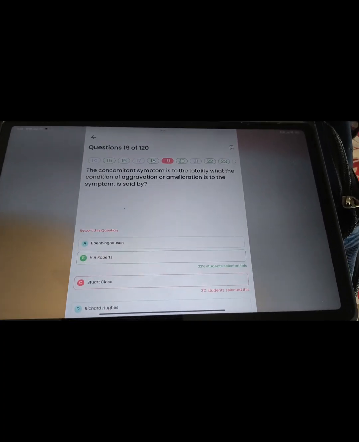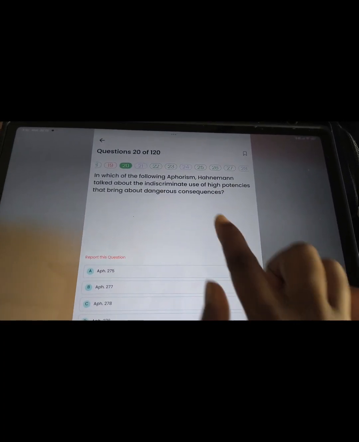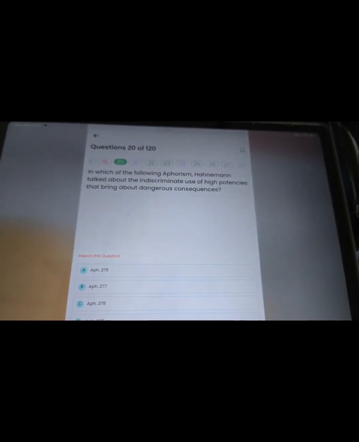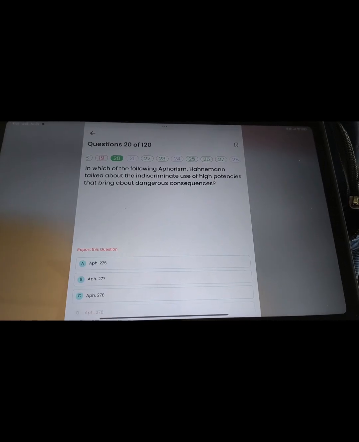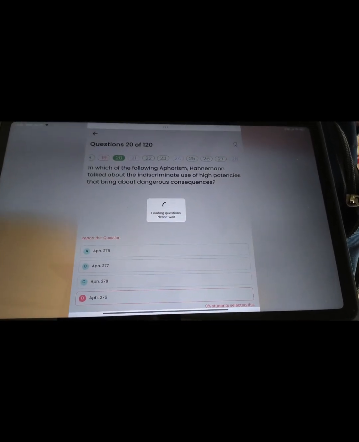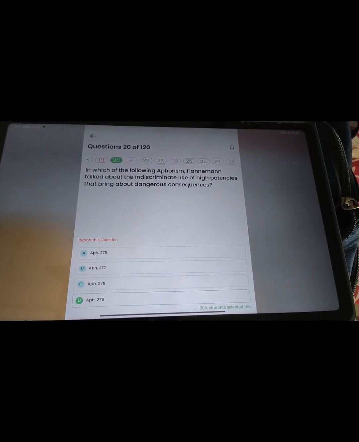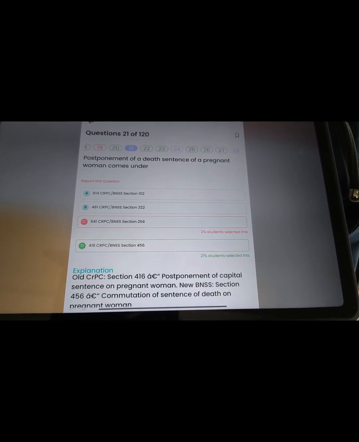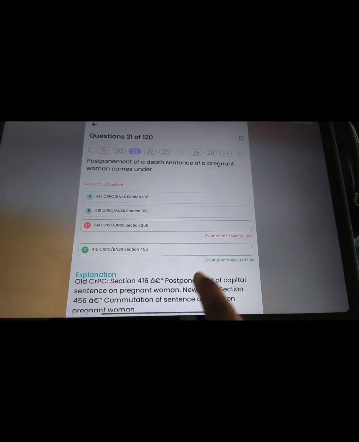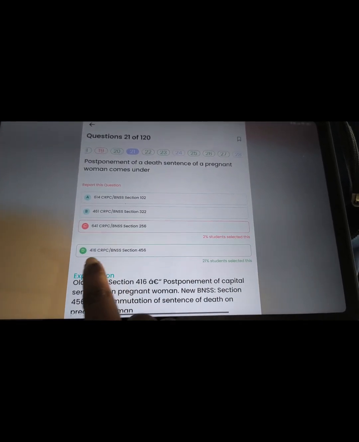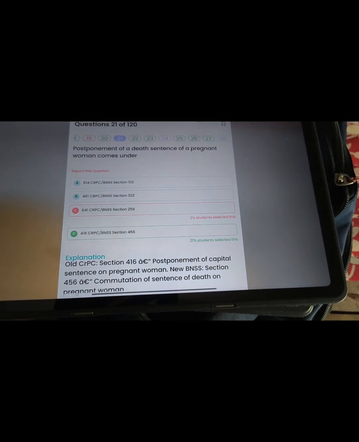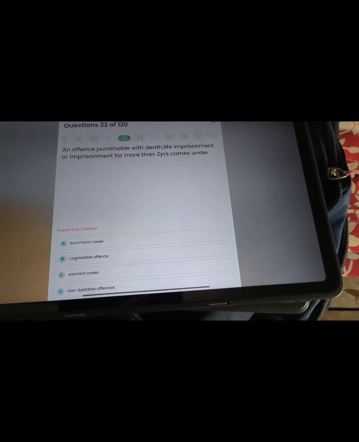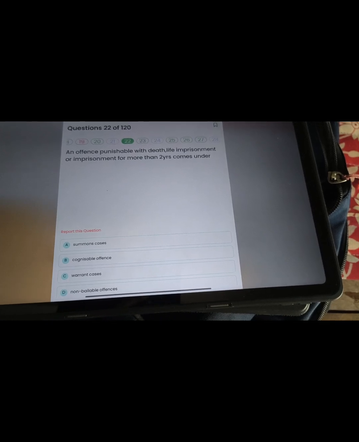That is Robert. Next question about Hahnemann where Aphorism says that high potency brings out dangerous consequences. That will be 276, 275 to 285. That is regarding doses effect. Postponement of death sentence in a pregnant woman, the section 416. You should remember 416, 456 BNS. In an offense where punishable of the death happen, life imprisonment for more than 2 years, it will be warrant cases.